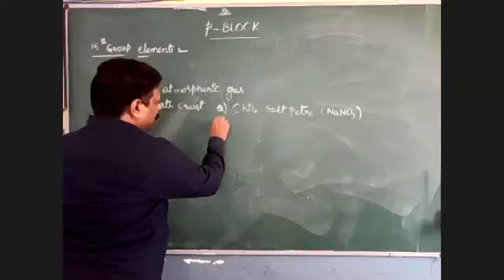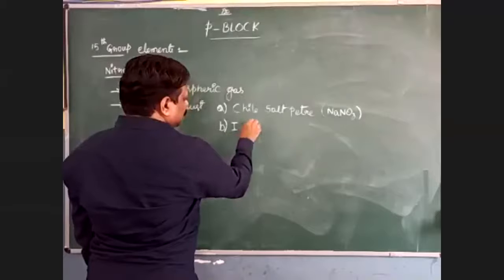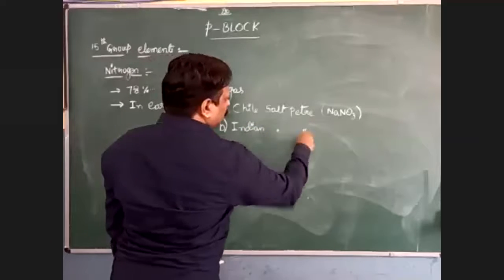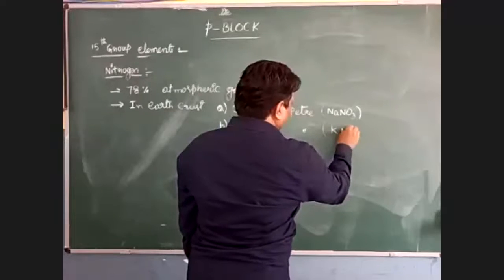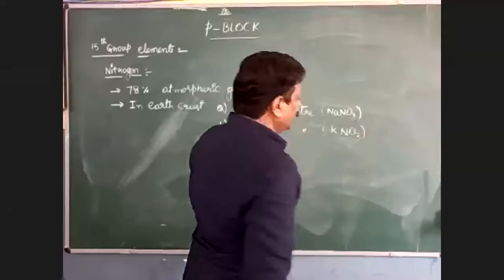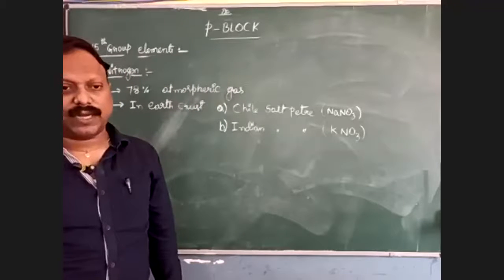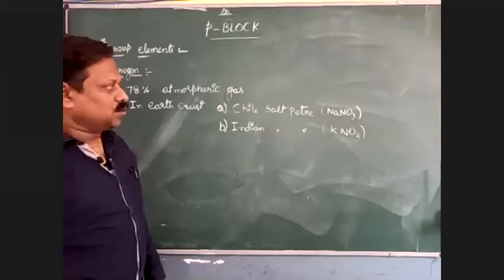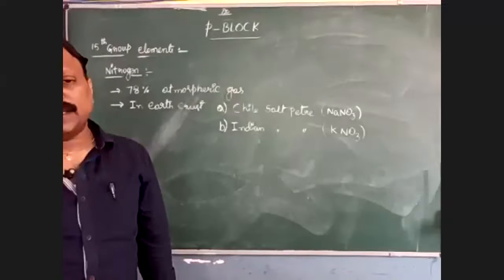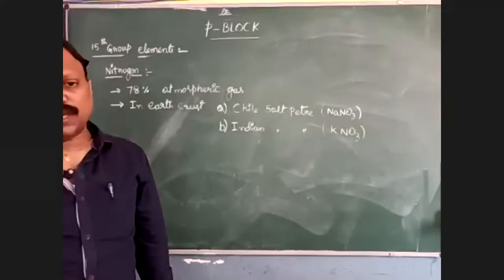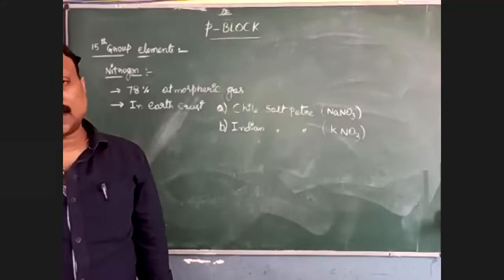Come to the second one, Indian saltpetre. The Indian saltpetre formula is KNO3, and its chemical name is potassium nitrate. Chile saltpetre is sodium nitrate, whereas Indian saltpetre is potassium nitrate. These two forms are available in the earth crust.